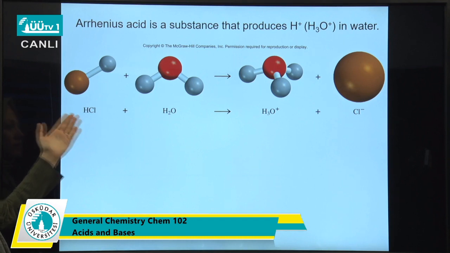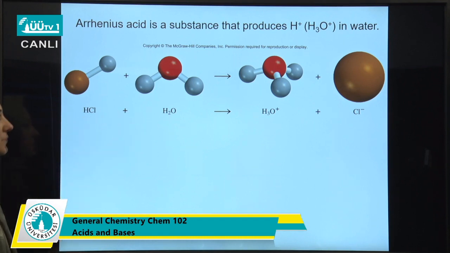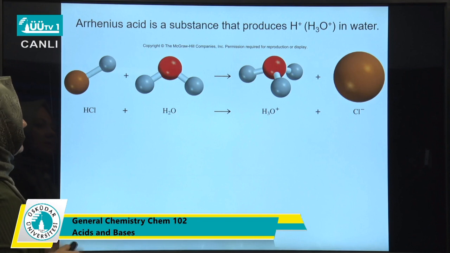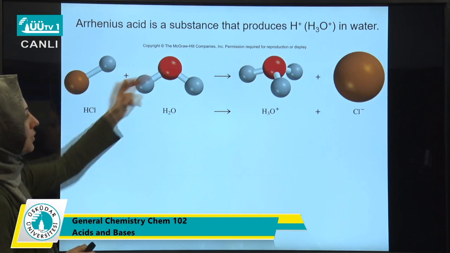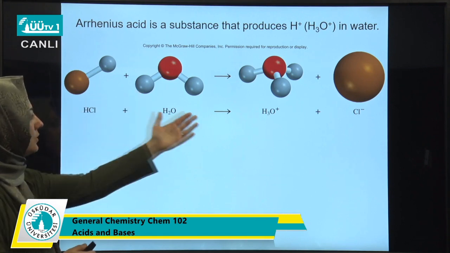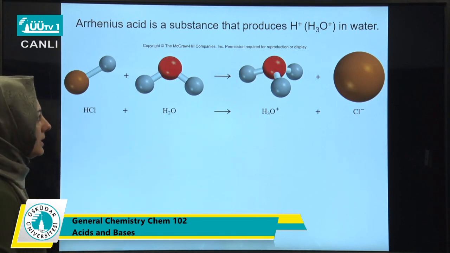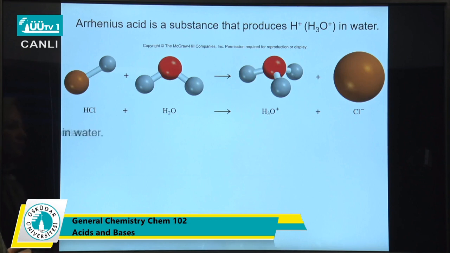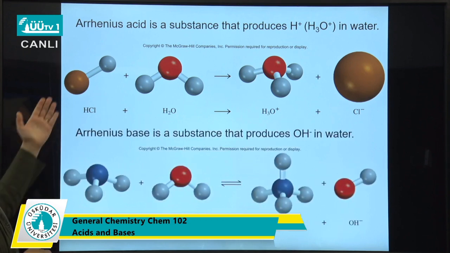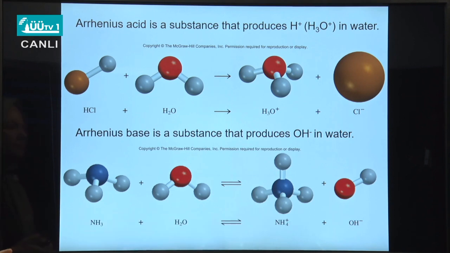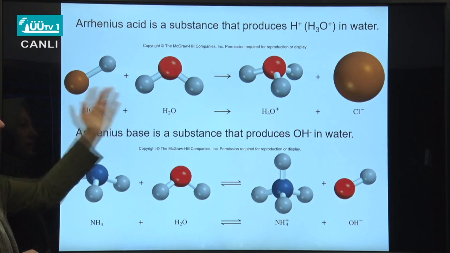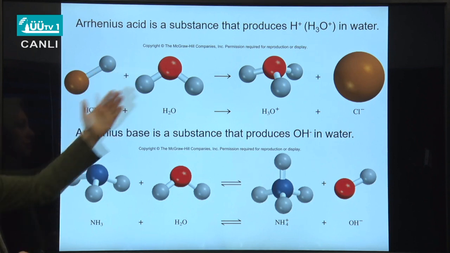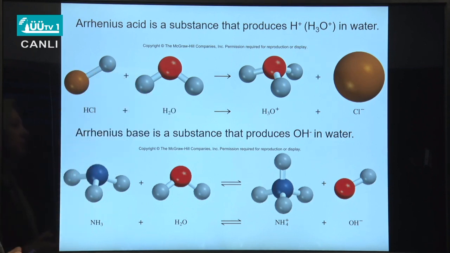If we take hydrogen chloride and dissolve it in water, we will observe that hydrogen chloride will donate its proton to water, and in turn hydronium ions and chloride ions will be formed. As a result, hydrogen chloride here shows acidic character. This is an Arrhenius acid, since it produces hydrogen or hydronium in water.